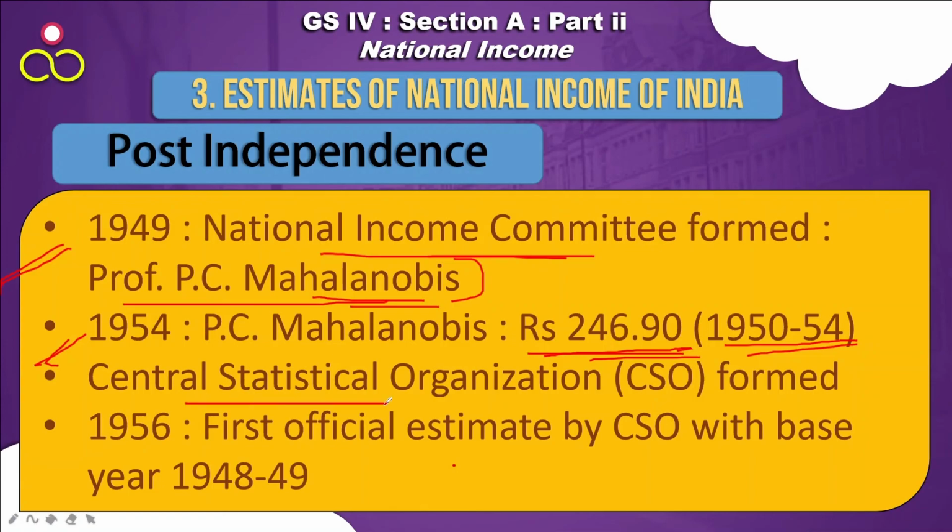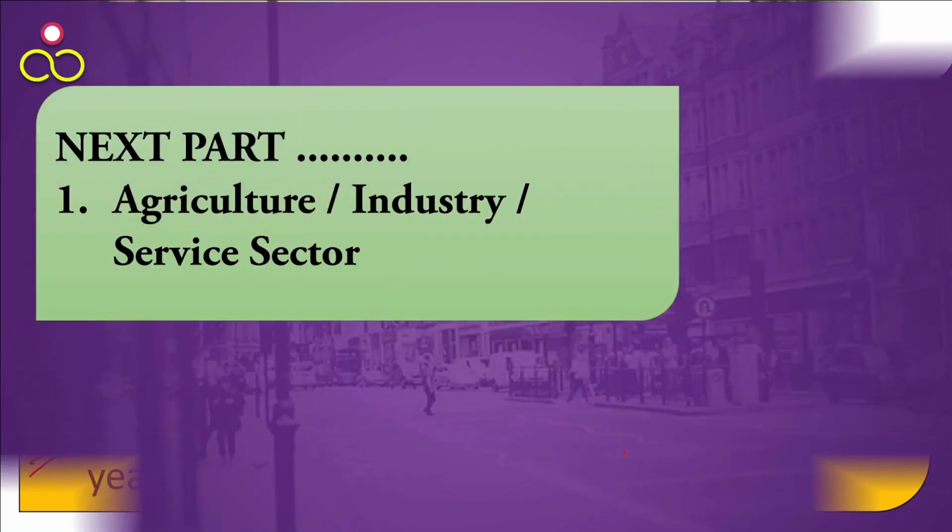Thereafter, the Central Statistical Organization was formed, and in 1956, the first official estimate of the Central Statistical Organization was published with base year 1948-49. All these things were very methodological and scientific in nature.